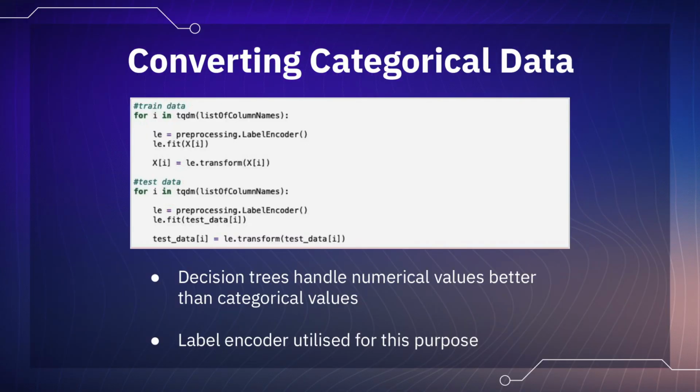Next, we have 3 steps to improve the performance of the model. The first is converting categorical data into numerical data. The motivation behind this is that decision trees generally handle numerical data much better than categorical ones. For this conversion, we have utilized Python's built-in label encoder function.